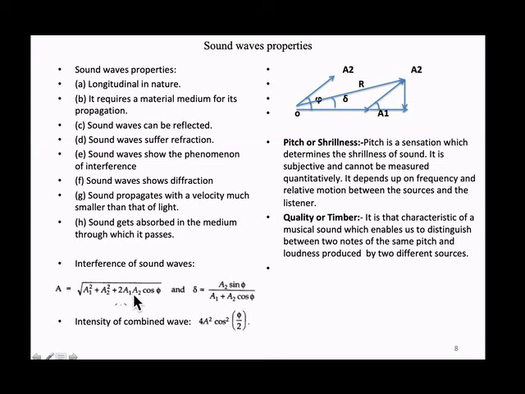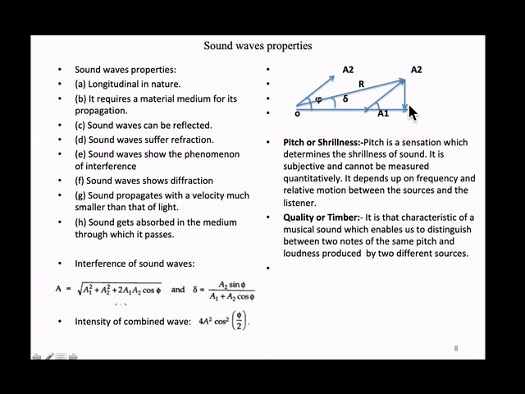So now you see two sound waves are superimposing. This is a sound wave, this is another sound wave, and they superimpose at this point. So what is the resultant? If I shift this wave, we have already discussed earlier how to add vectorially. This wave is shifted here with the same theta.